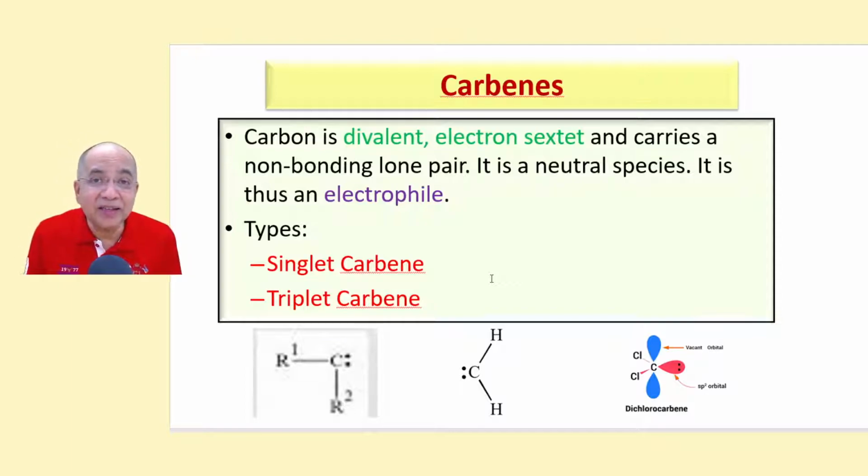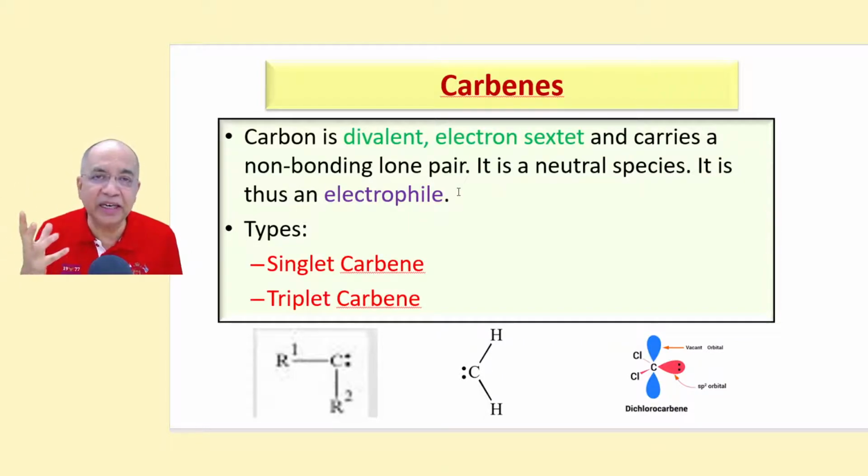Now, carbenes are another type of reactive intermediates in which carbon is divalent, with two covalent bonds, and it is an electron sextet, six electrons, an electron deficient species, but is neutral, no charge. There is a lone pair, a non-bonding electron pair, but it doesn't take part in donation because it is an electron sextet.